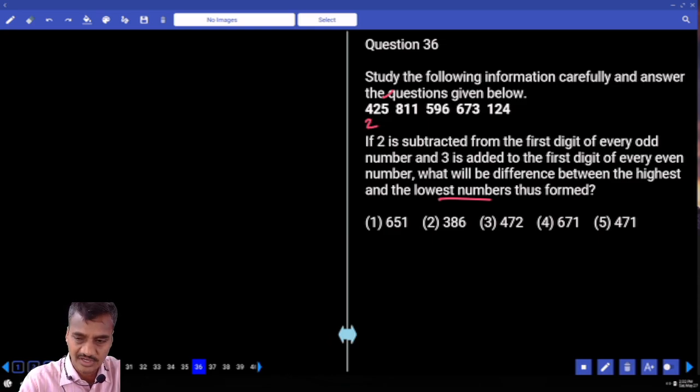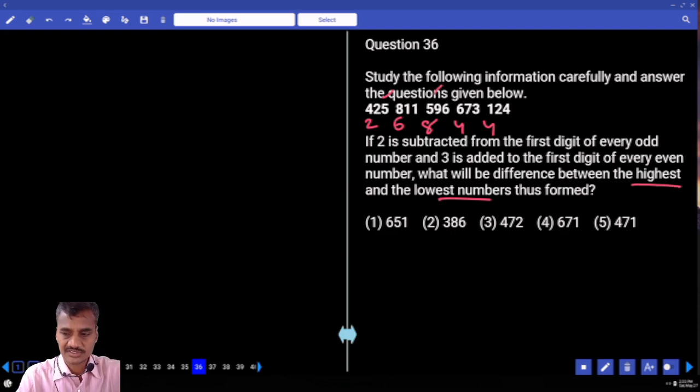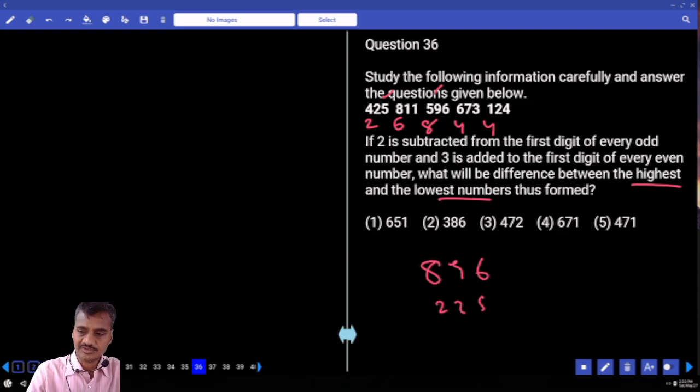Now this is again an odd number, 470. The remaining 3 is added. Now this is 896 and this will be 424. Isn't it? Now these are the first digit. Difference between the highest and the lowest. The highest is 896 and the lowest is 225. Now the difference between these two is 671, choice 4.